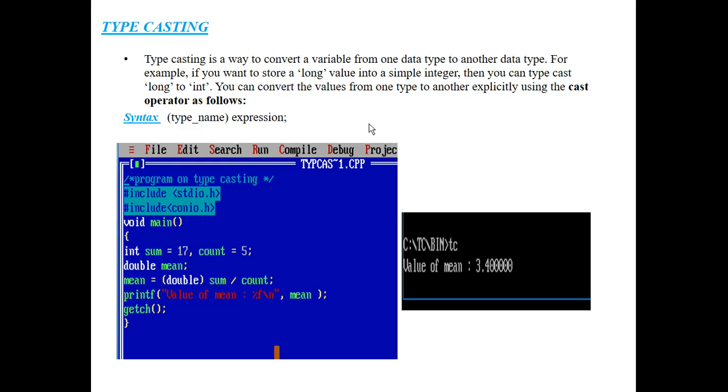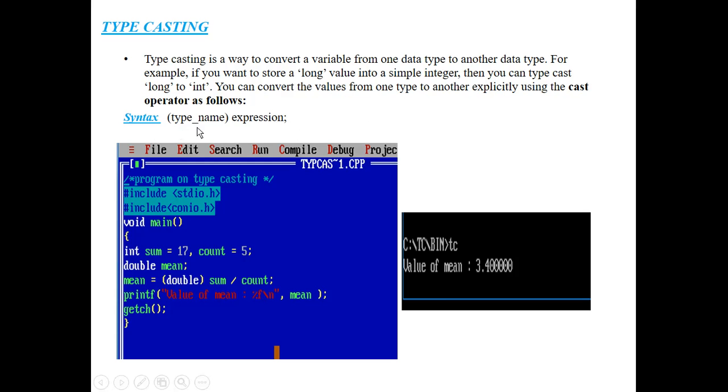So there is a necessity for the programmer to convert data types, because the data types are not equal, they are different. One is of long type and another is of integer type. That's why there is typecasting of data types, in order for the compiler to understand and run the program correctly.